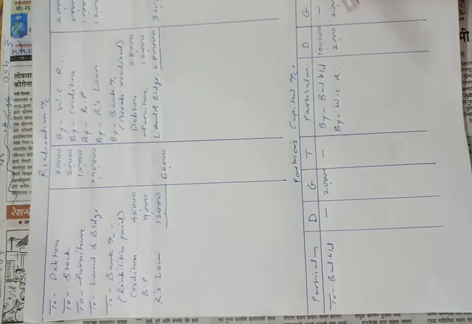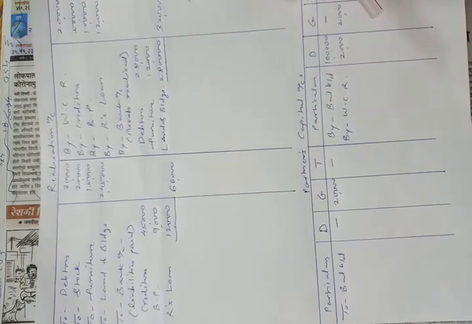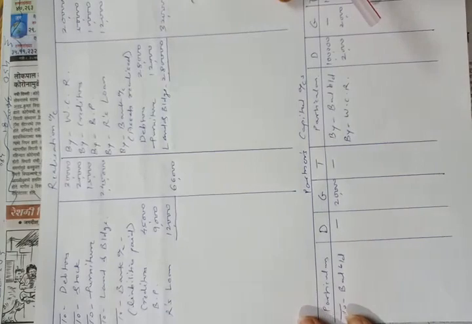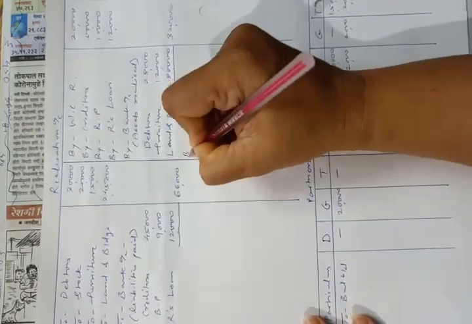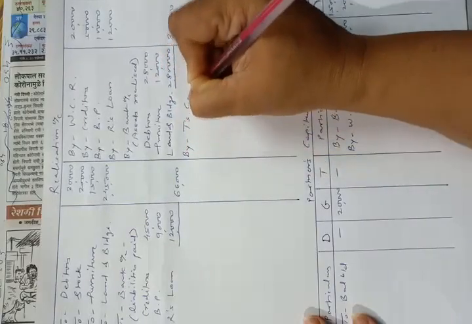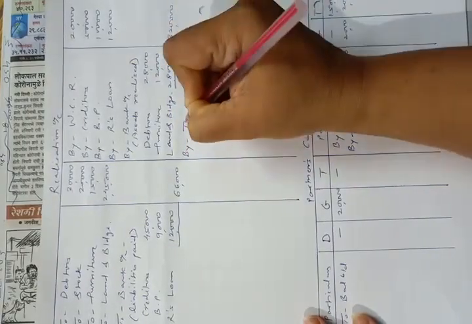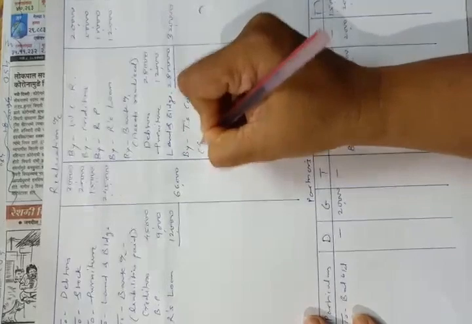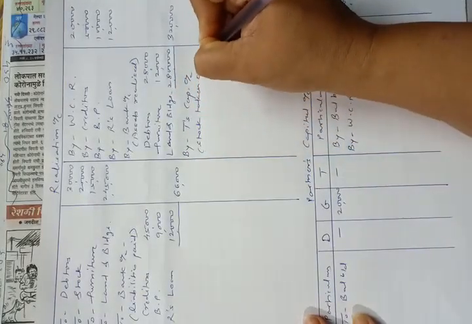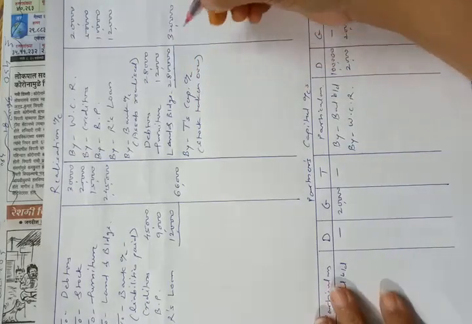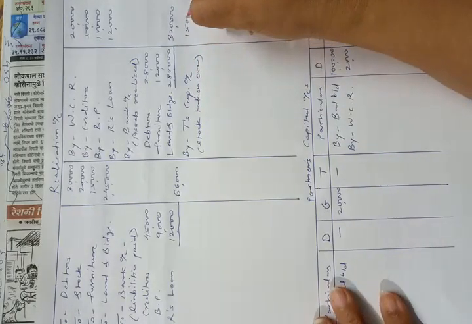Stock was taken over by T for rupees 15,000. This asset was taken over by the partner, so the entry will be here by T's capital account. Stock taken over, and the amount is rupees 15,000.